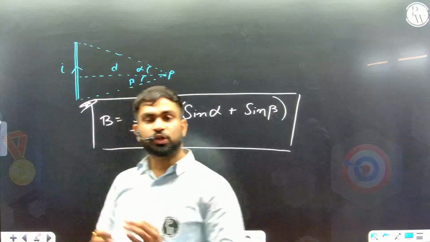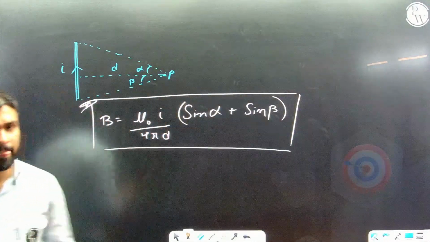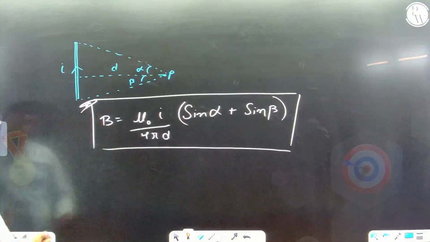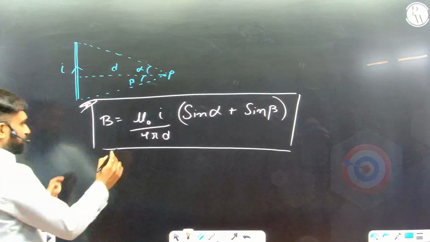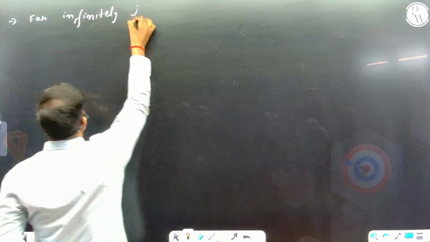Now you understood the finite wire formula for the magnetic field using Biot-Savart law, and it's much sufficient for all of your exams to understand how did we get this formula. Now if you understood this formula, and we are going to use it for much better scenarios, like for an infinitely large current carrying wire.